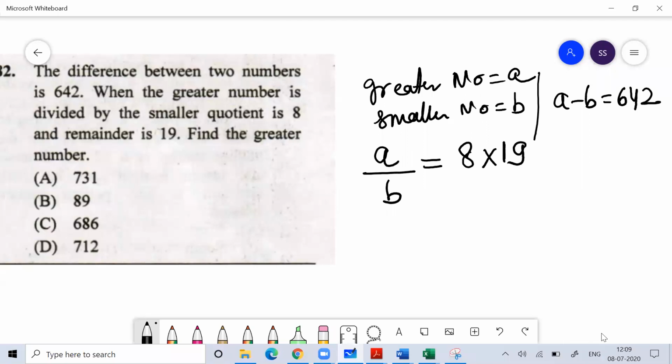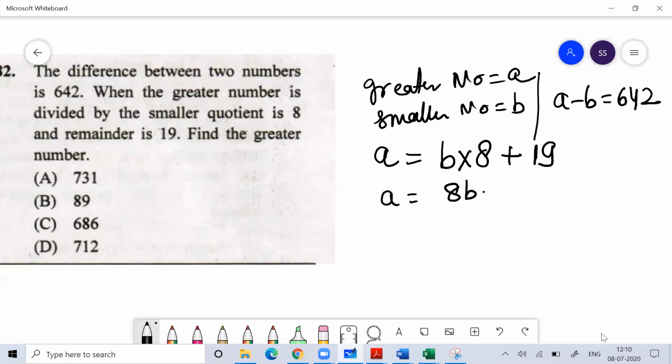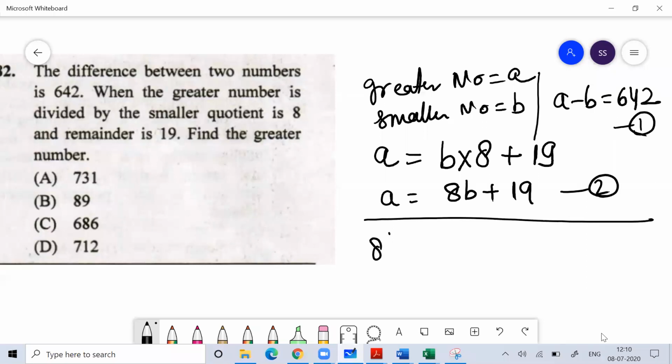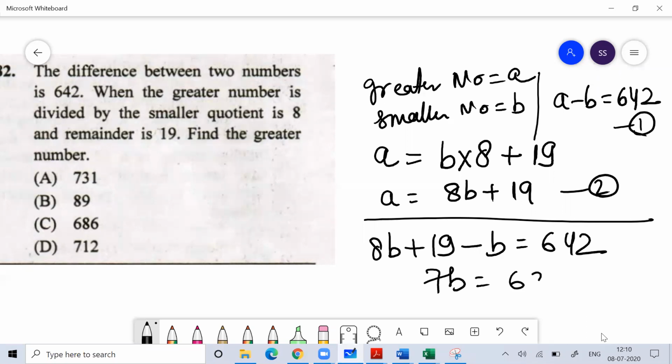Everyone knows the formula: dividend is equal to divisor into quotient plus remainder. So your dividend is A, your divisor is B, your quotient is 8 and your remainder is 19. So I can write A is equal to 8B plus 19. If this was equation 1, this is equation 2. In place of A, I can write 8B plus 19 minus B equal to 642. I can write 7B is equal to 623.